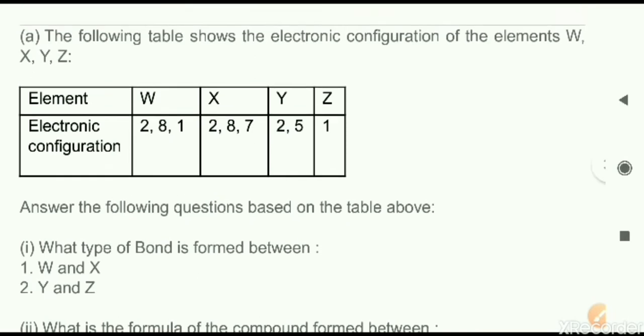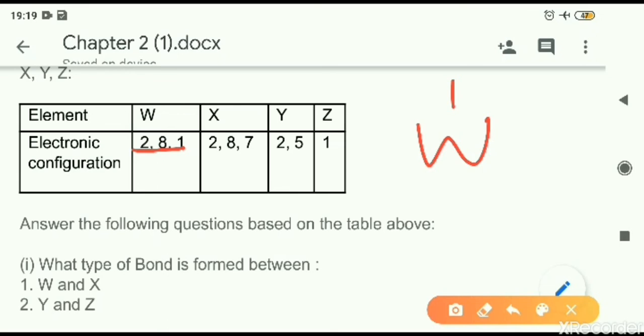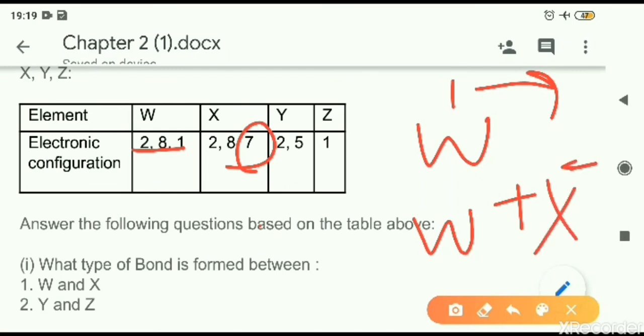For type of bond we need to look at the configuration here. You see here W and X they are asking. W is having outermost electron 1. So valency of W will be 1. That means it can donate 1 electron. It will lose 1 electron. It will form W plus ion. Similarly X is having 7 valence electrons. It can gain 1 electron to complete its octet. So X will form negative ion. So positive and negatively charged ions are having what kind of bonding? It is ionic bond. So W and X will form ionic bond.